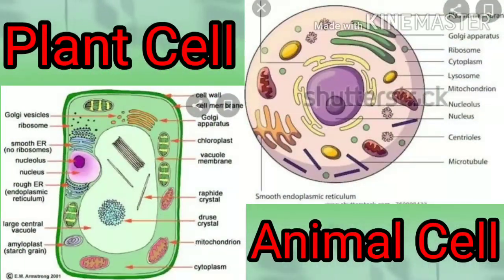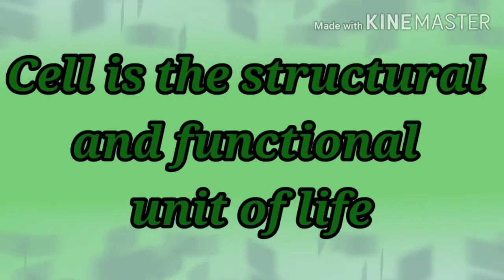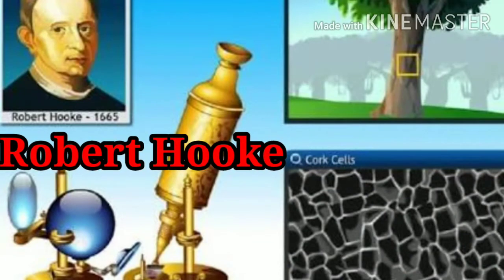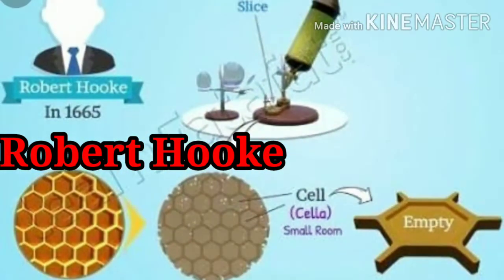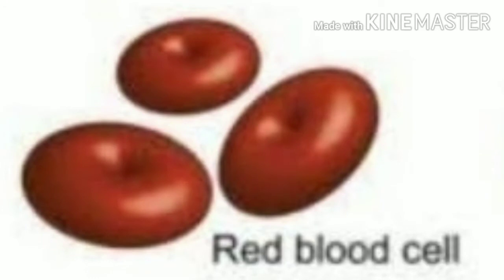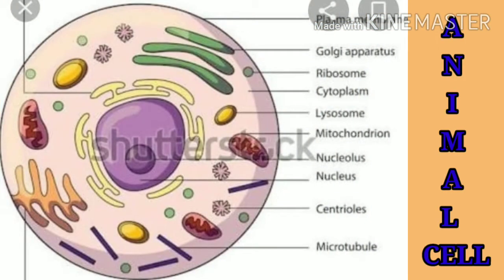The body of all living things is made up of very small microscopic units called cells. So cell is the structural and functional unit of life. It was Robert Hooke who first discovered and named cell. Cells differ greatly in their shape, size, and number. However, the basic structure of a cell remains the same.